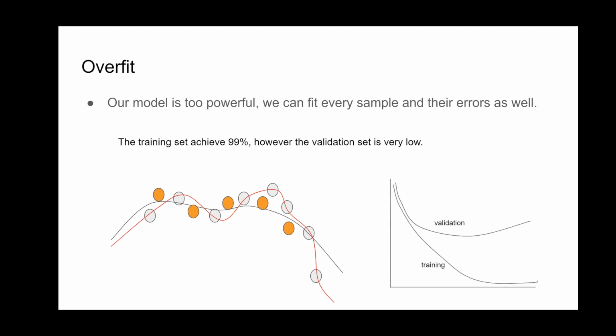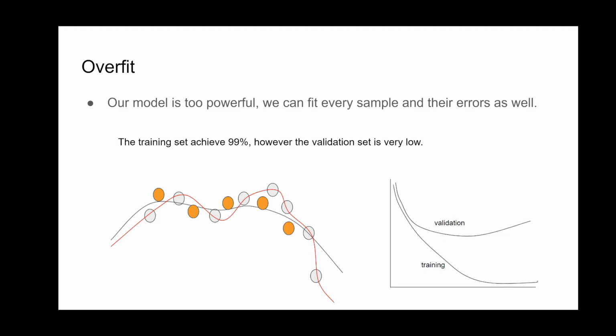In this case, if we check the error curve for the training data and the validation data, you will see that initially the loss function of the training data and the validation data will decrease over time.